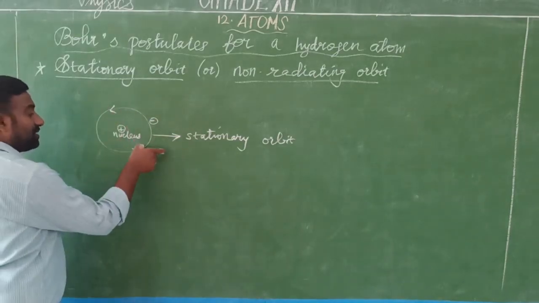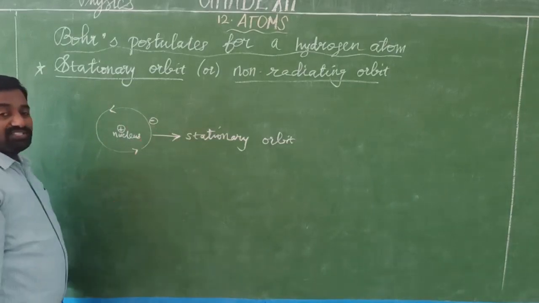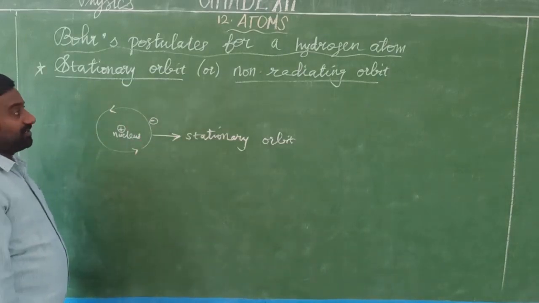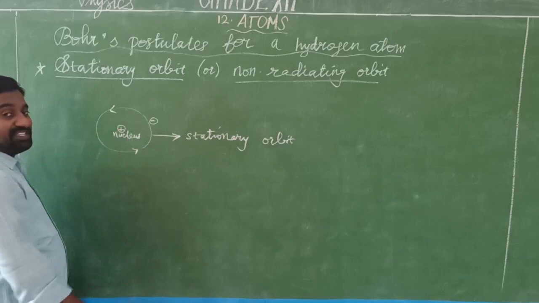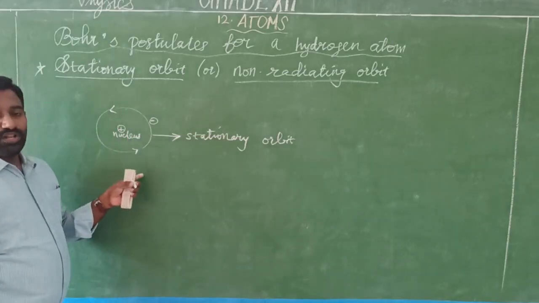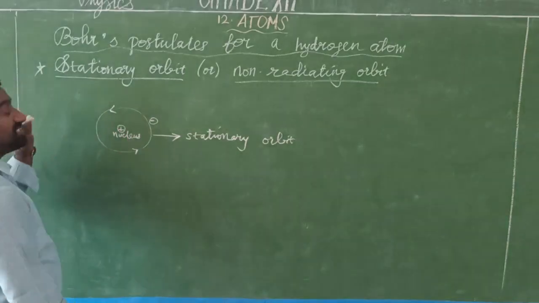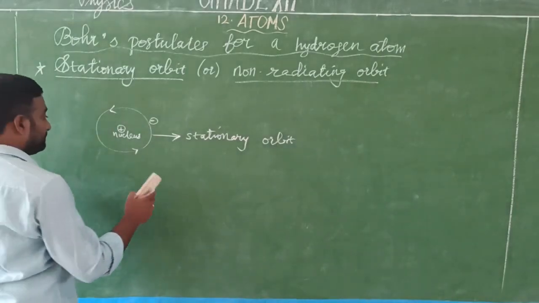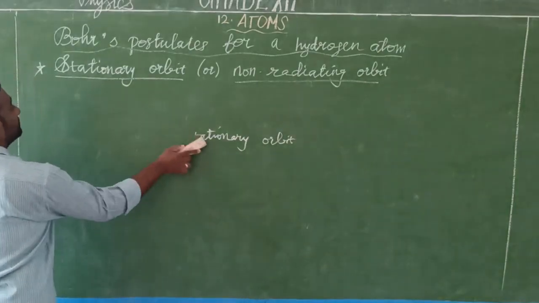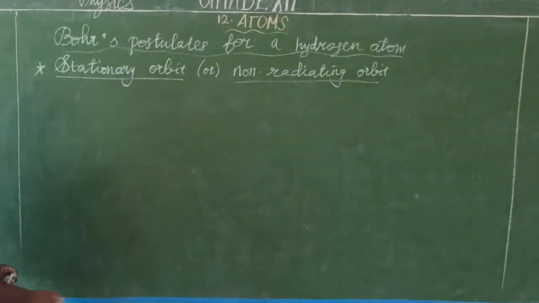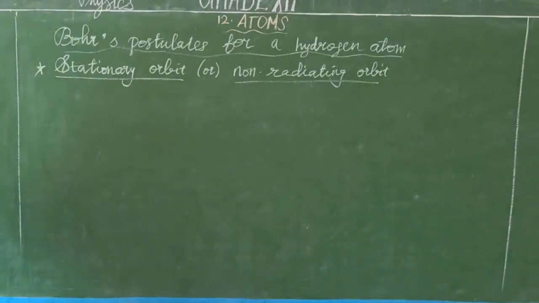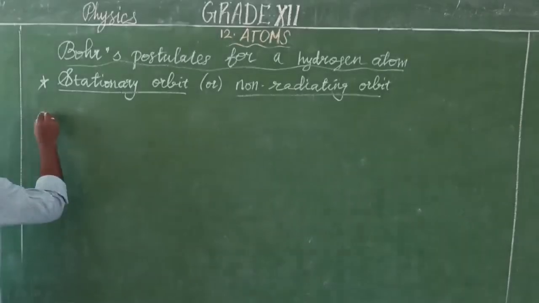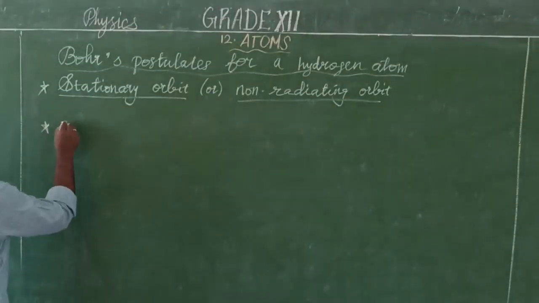So the particular orbit or path is called stationary orbit or stationary path. Moreover, it does not emit any radiation, so it is also called non-radiating orbit. So this is the first postulate set by Niels Bohr. The second one is, so stationary orbit over, the second one, frequency conditions.